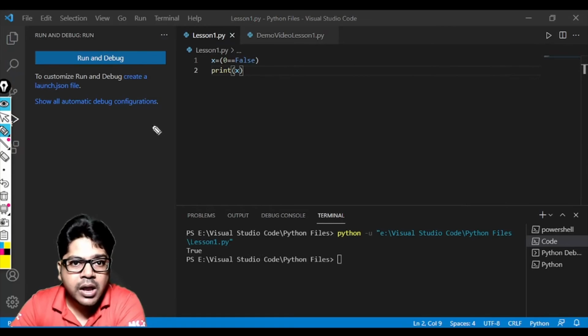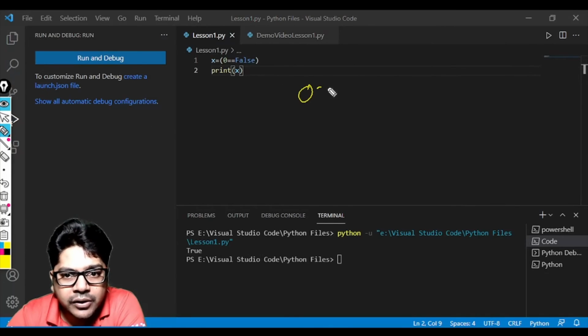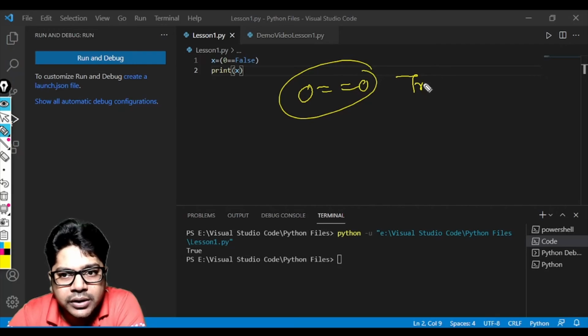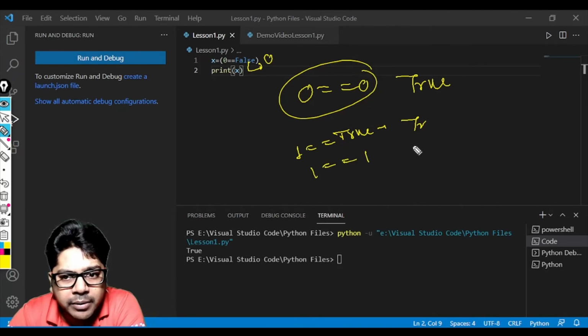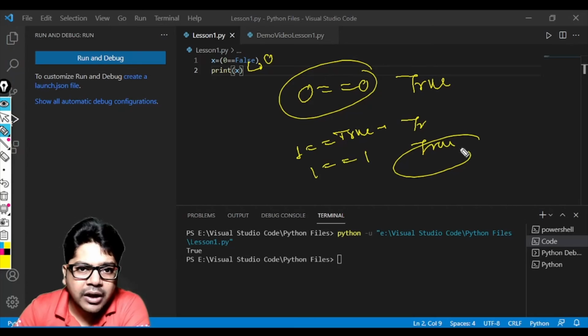Now why am I getting True? Because here what is happening is that 0 equals 0, and this is True, because the value of False is 0 only. If you write 1 == True, then again it will give you True, because 1 equals 1 you are comparing. So this is True. Okay, so that's how it works.